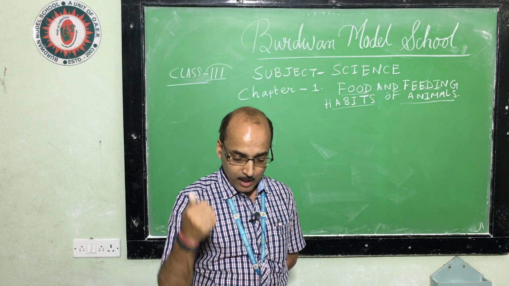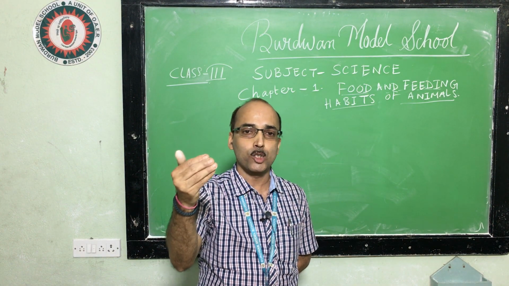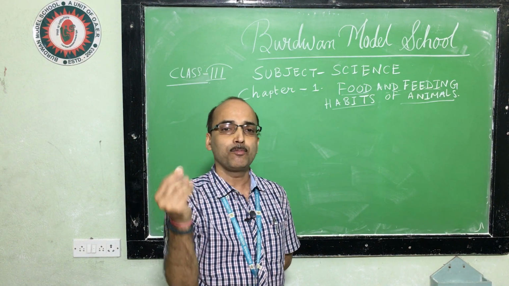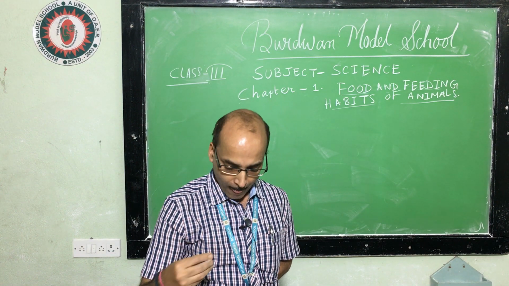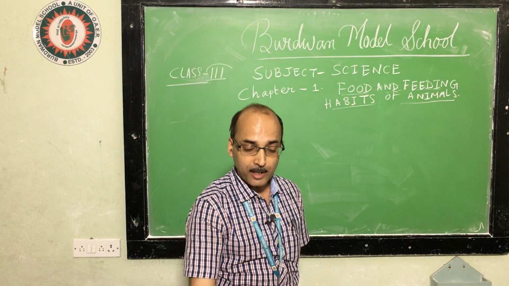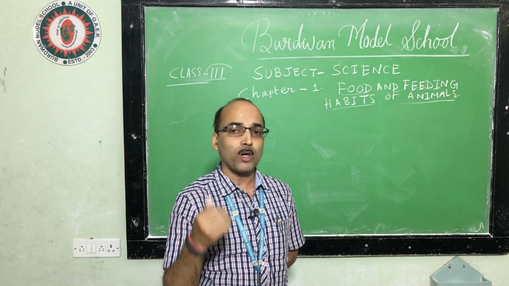What is that one? Cows and buffaloes first swallow their food whole. As you know, cows and buffaloes eat their grass or leaves, and they swallow their food whole. Then after some time, when they sit back, they bring it back into their mouth and chew it for hours. That means what happens?